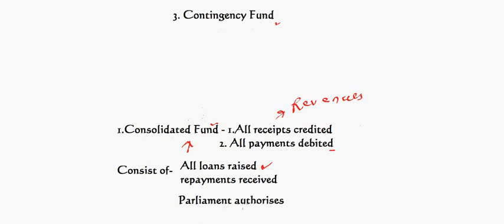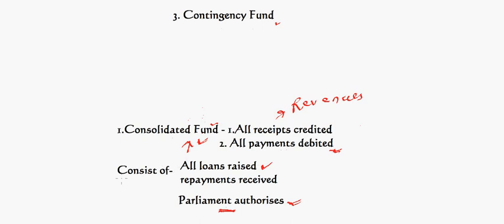And another important thing is that from this fund, any debit can be made only after Parliament authorizes, which means without parliamentary approval, no expenditure can be made out of Consolidated Fund.